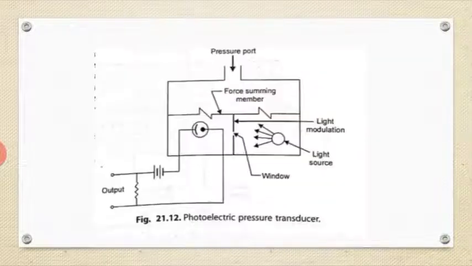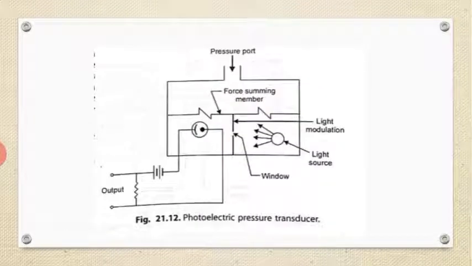So this is the figure. It uses a photo tube and a light source separated by a small window, whose aperture is controlled by the force summing member of the pressure transducer. The photoelectric transducer uses a photo tube and light source separated by a small window, as I told here.